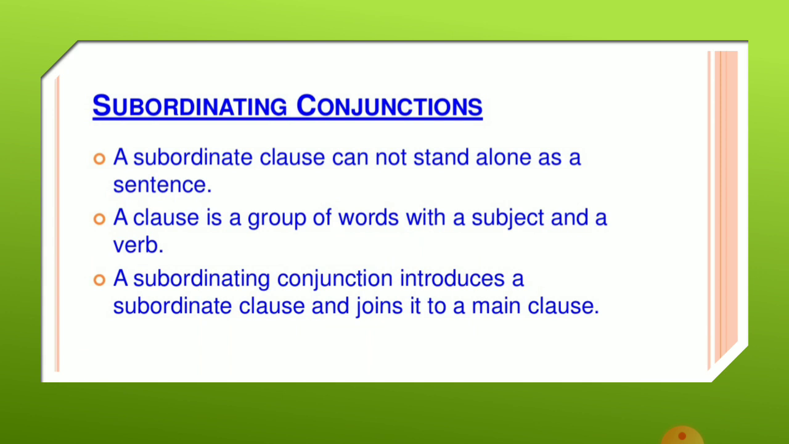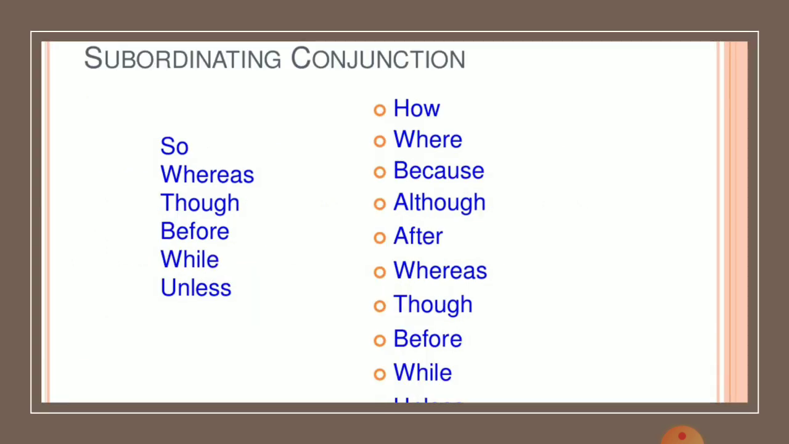Now what is a subordinating conjunction? A subordinate clause cannot stand alone as a sentence, as we have seen in the topic of conditionals, as they require one sentence that is independent and the other that is dependent. So a subordinating conjunction introduces a subordinate clause and joins it to a main clause. Here are a few examples of subordinating conjunctions, which are used to join one main clause and the other dependent clause.